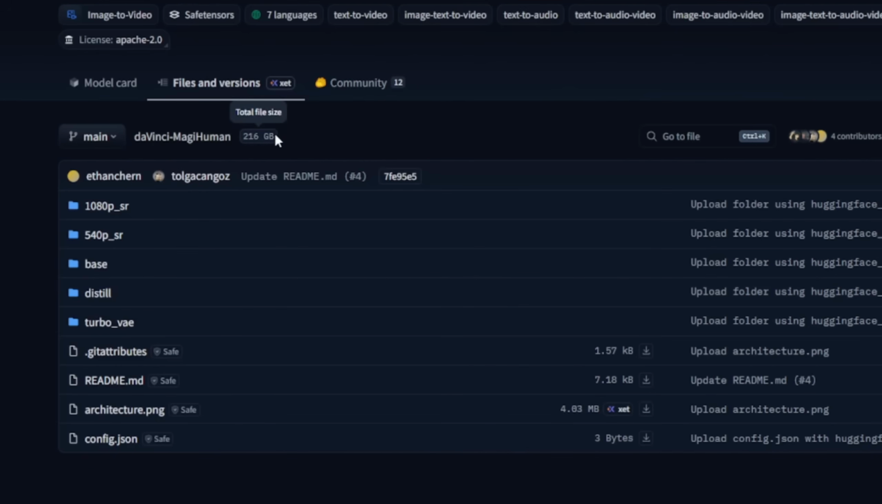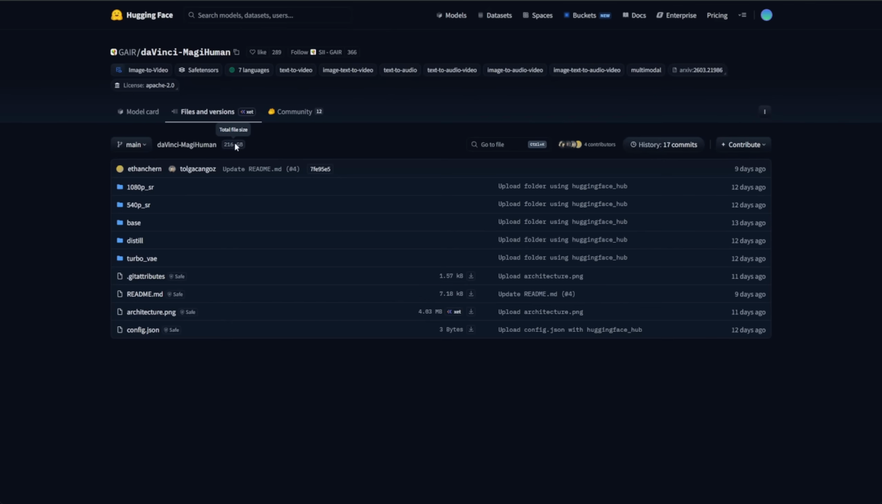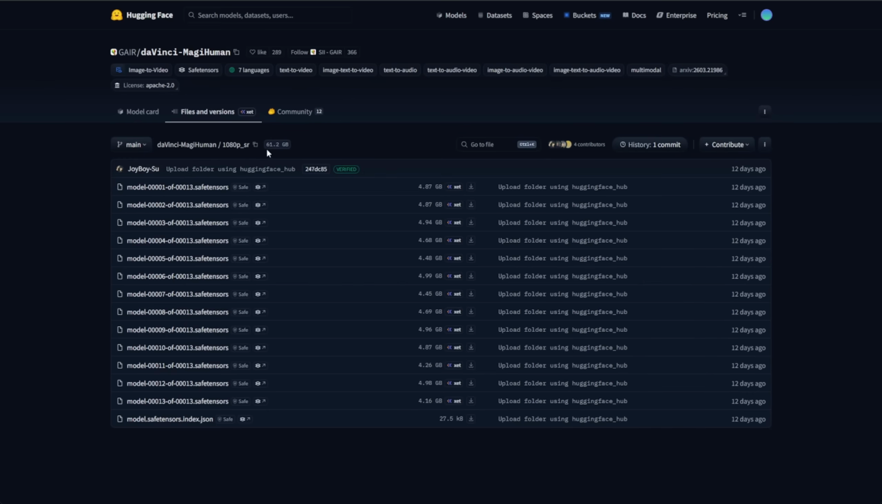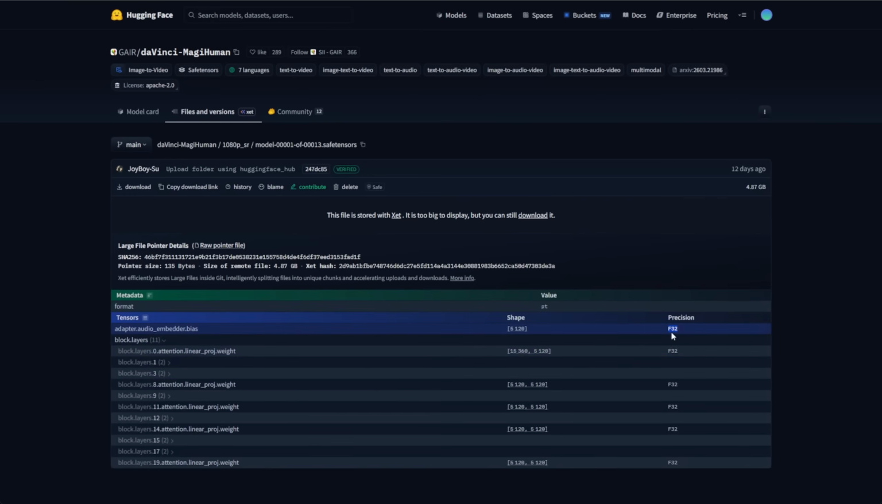But here's the catch. The total file size is 216 GB. We aren't downloading all that to run on a local PC. Honestly, the 1080p SR models, and generally the Super Res ones, are practically impossible to run locally. They demand way too much VRAM. One single super resolution weight file is 61 gigabytes, and clicking through shows the precision is FP32. Be realistic, this isn't running on a standard local PC.